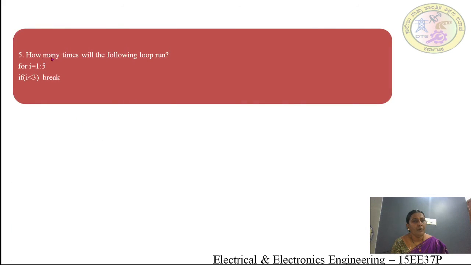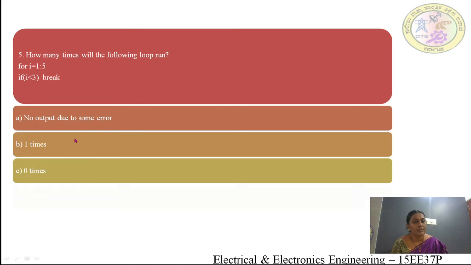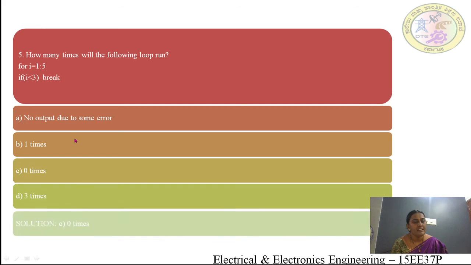Next, how many times will the following loop run? for i = 1:5, if i < 0, break. The options are: no output due to some error, 1 time, 0 times, 3 times. The answer is A, 0 times, because it is asking for i less than 0. The first condition will not be satisfied, therefore it will not run, so 0 times.